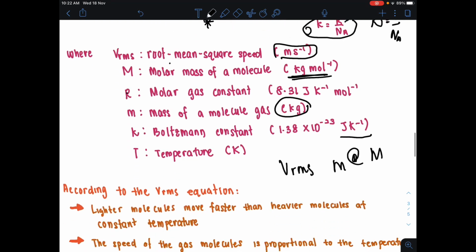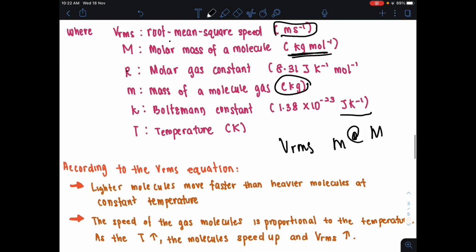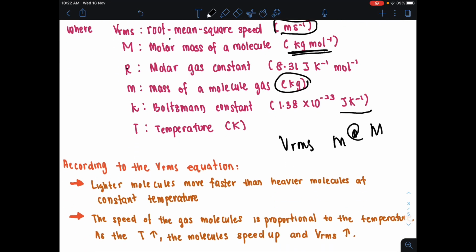Alright, according to the VRMS equation yang kita deduce dekat atas tu, the lighter molecules move faster than the heavier molecule at constant temperature. When the temperature is fixed, the mass of the molecule is going to indicate how fast an object is going to move. The lighter the mass ataupun the lighter the molecule, the faster it is going to move.